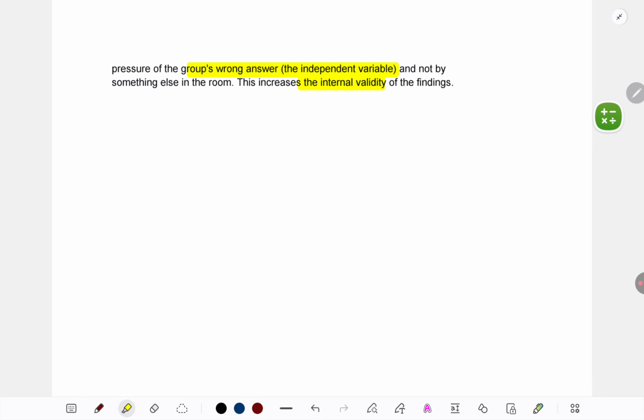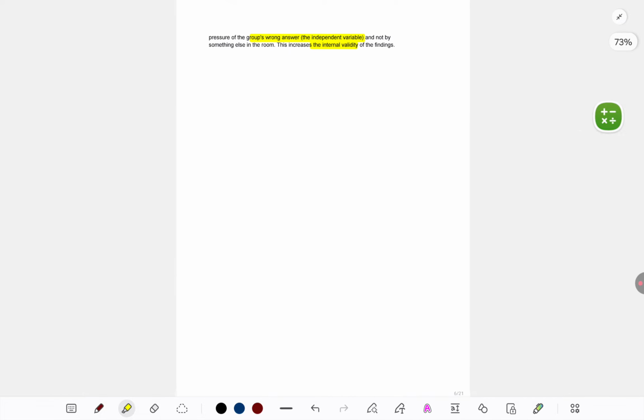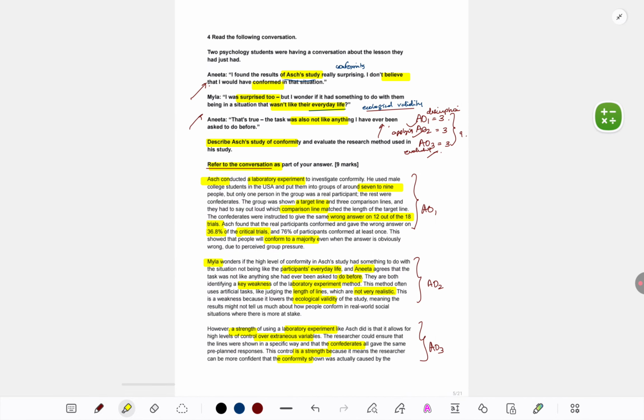If you want, you can add a sentence at the end. Unlike what Myla and Anita are discussing, lab experiments do not have only weaknesses. They can have a strength also like this of giving control, which helps to better understand a phenomenon. You can take weaknesses instead. You can take directly ecological validity as a weakness and say that it is unlikely that Asch's results would apply in more significant everyday events, like conformity might be higher when people have to decide whether to follow their friends in terms of which course they are selecting for university or which job they are applying for. The rates of conformity might differ.